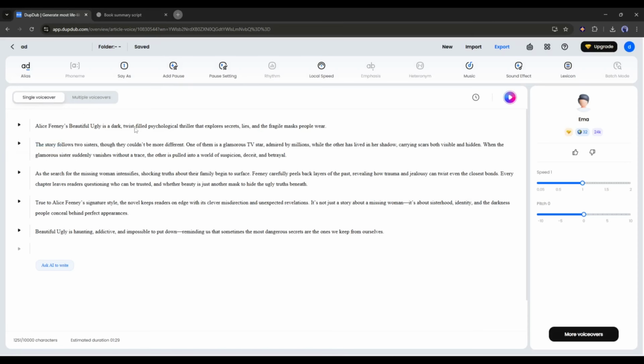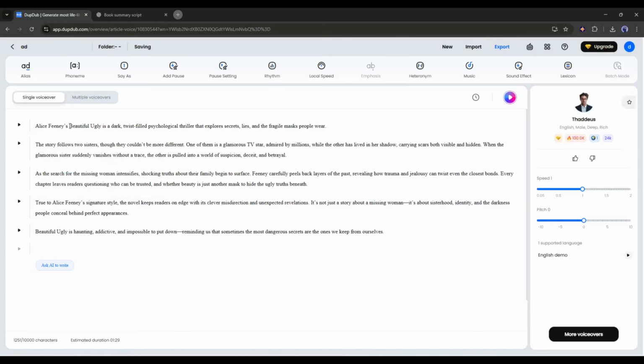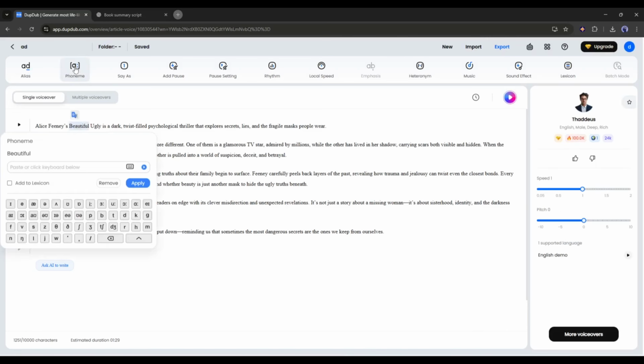First of all, we have alias. If any words don't sound perfect, you can select the word and then click on alias and then enter the substitute text. If this doesn't work, you can use the phoneme option. This allows you to modify your pronunciation perfectly.